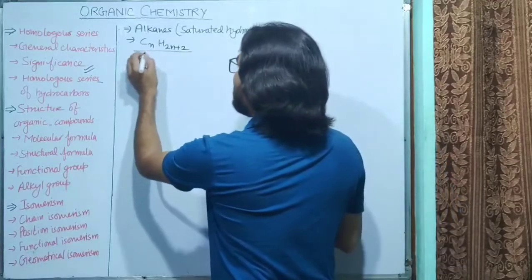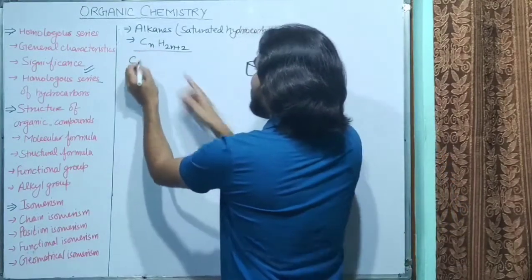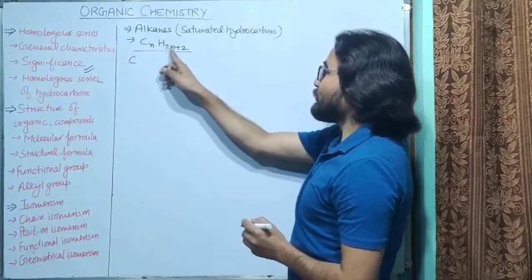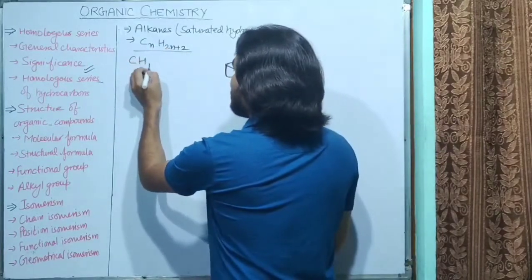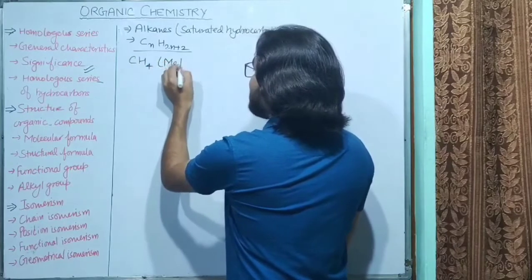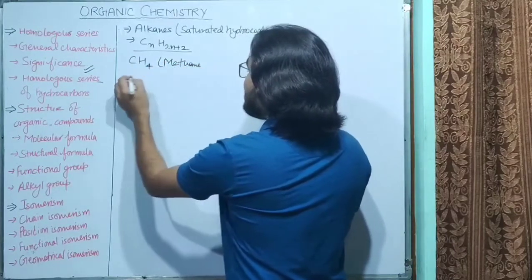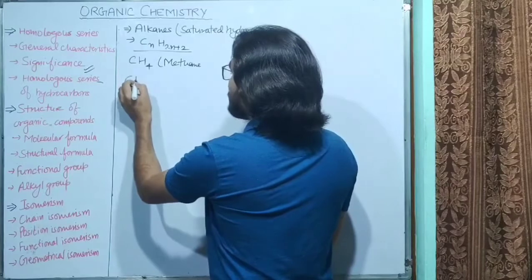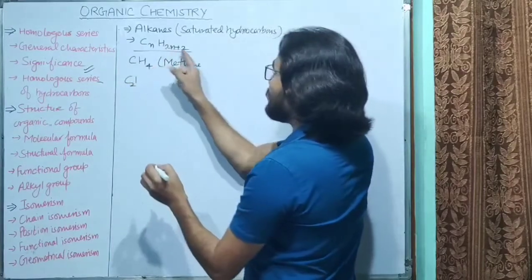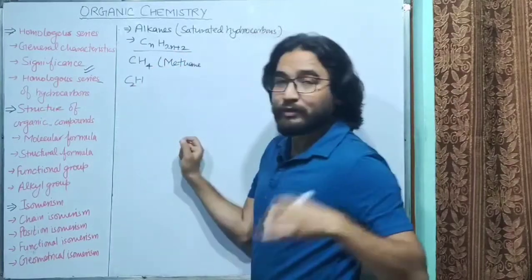If we put the value of n as 1, the formula will become 2 into 1 plus 2, that is CH4. So its name is methane. Similarly, if we put the value 2, it will become C2, 2 into 2, 4, plus 2, 6. So 2 more than twice.